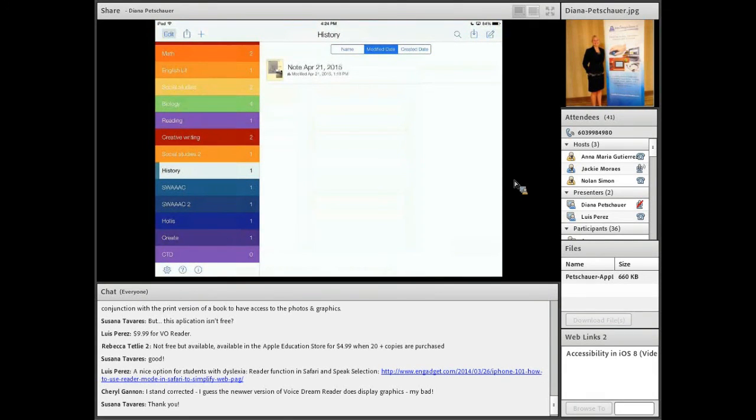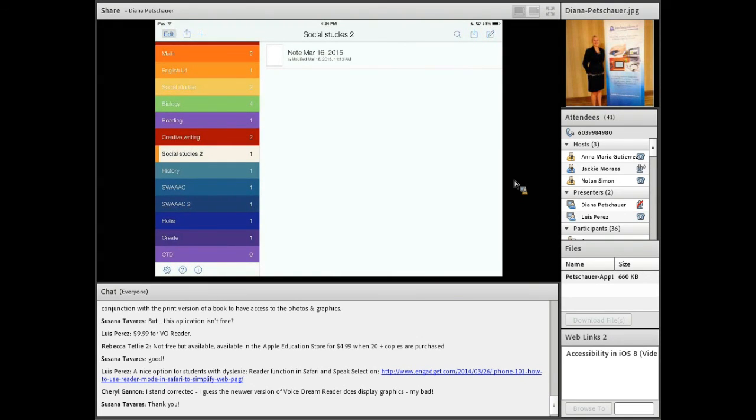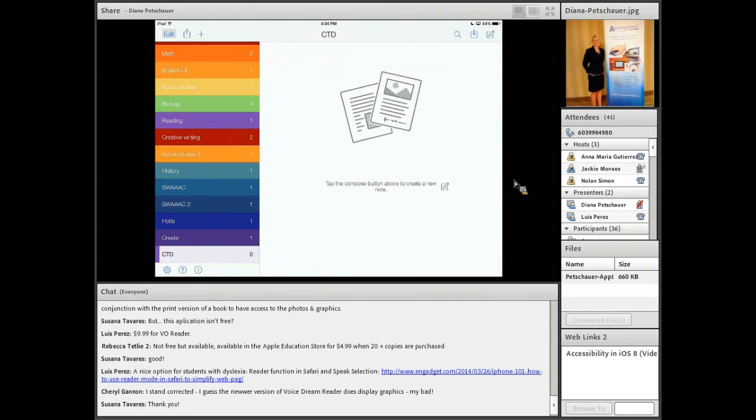When that class is done, I'm able to delete that particular class. And of course, I can move them in the order that I need to for my classes if I have the same schedule every day. I know I'm in a folder when I tap on it. I tapped on social studies. The tab moves over. It says social studies at the top. If I tap on CTD, I'm in my CTD folder, and it says CTD at the top. And now I want to take a new note in my CTD folder. I'm going to tap on the pencil to the top right.